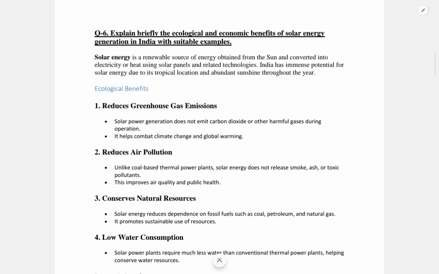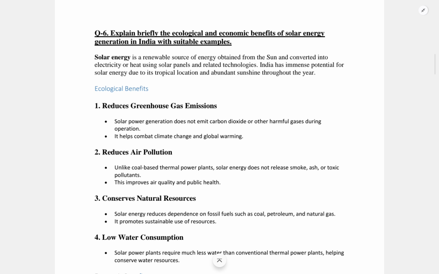So moving on to question number 6, which says: explain briefly the ecological and economic benefits of solar energy generation in India with suitable examples. So basically, solar energy is a renewable source of energy which is obtained from the sun and converted into electricity or heat using solar panels and related technologies.